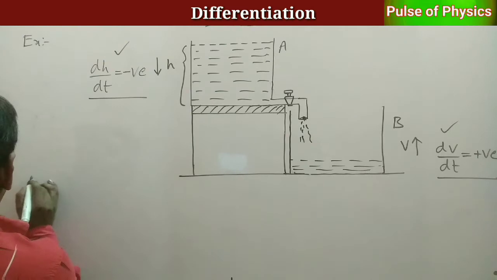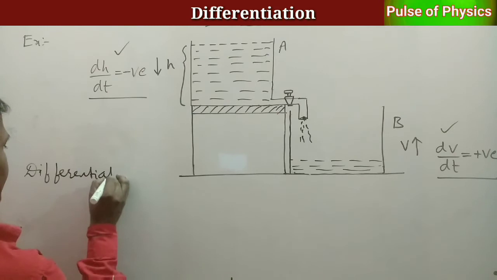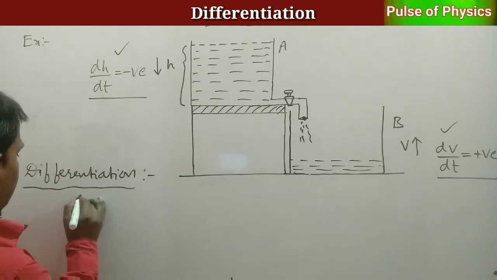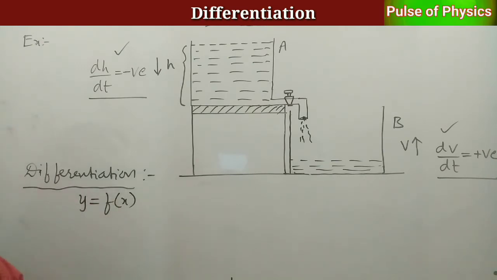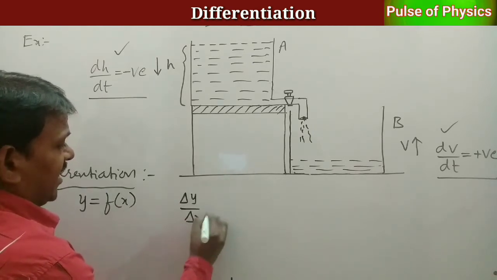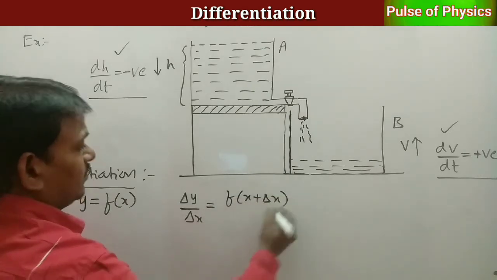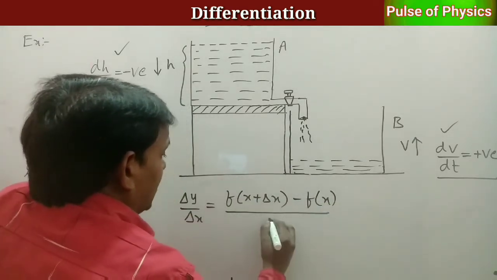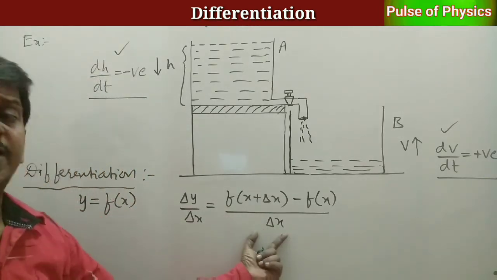Here, how to define differentiation mathematically? For that, let us consider y is the function in terms of x. Here, delta y by delta x is defined as f of x plus delta x minus f of x by delta x. This is the basic formula for differentiation.